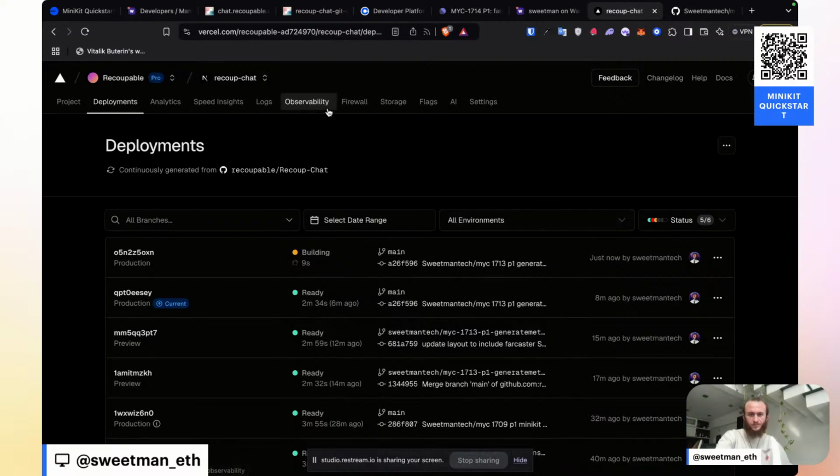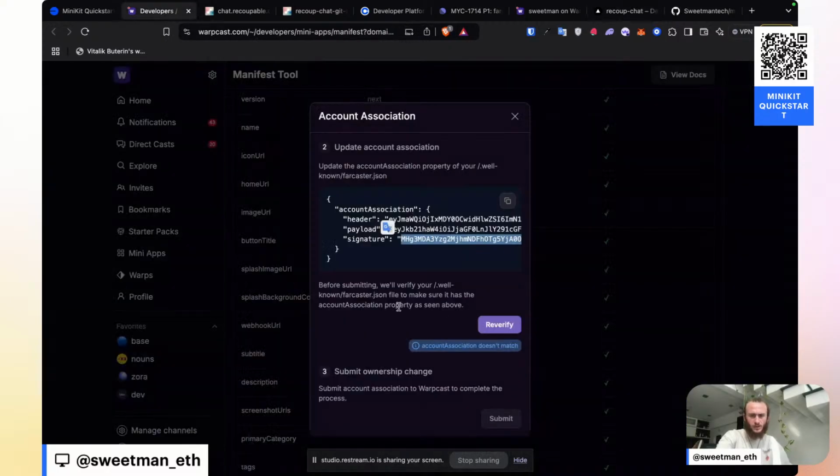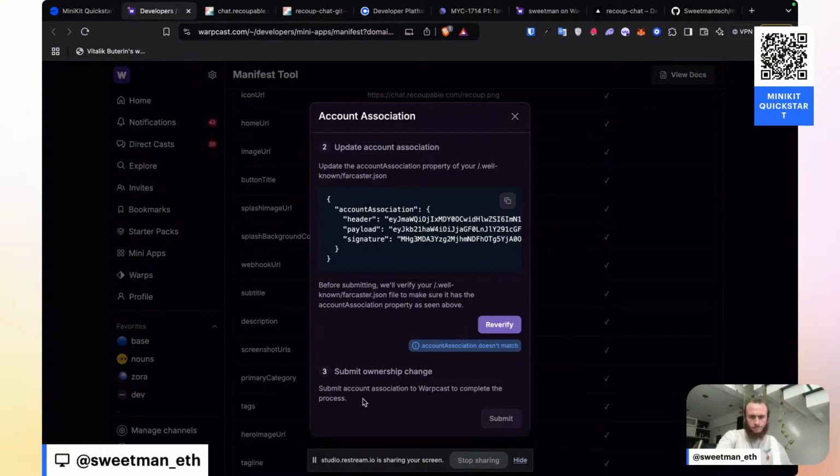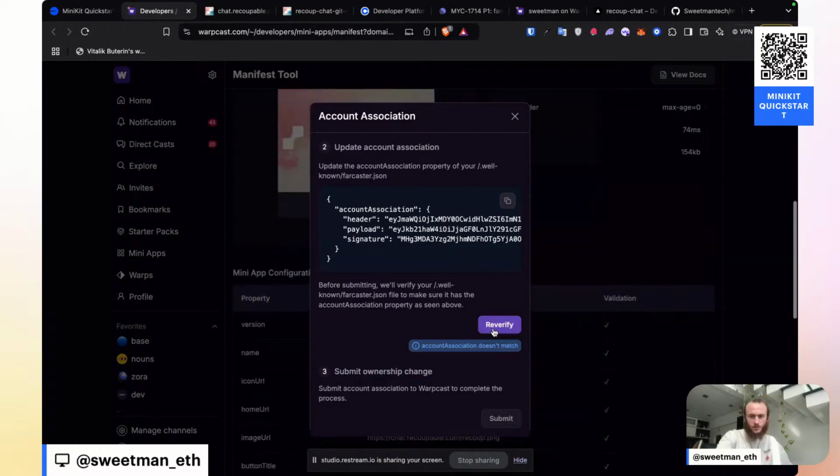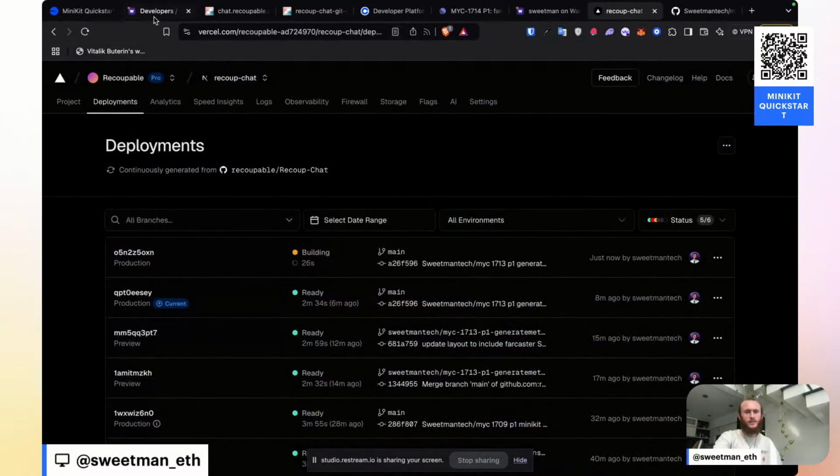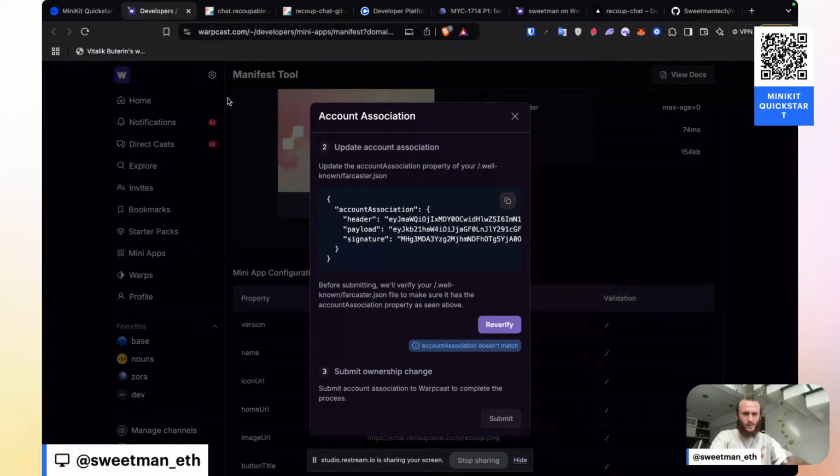I just did that redeploy. While I'm doing the redeploy, submit ownership change to complete the process. Account association does not currently match, so that's what we're doing right now, using the manifest tool. So step 8, manifest verification. We'll manifest publish via Farcaster.